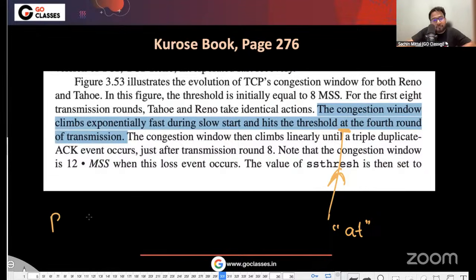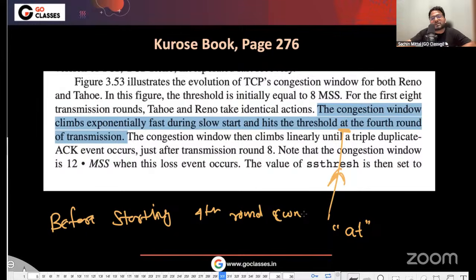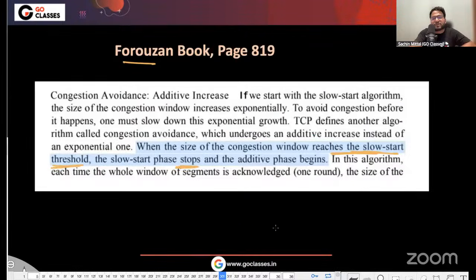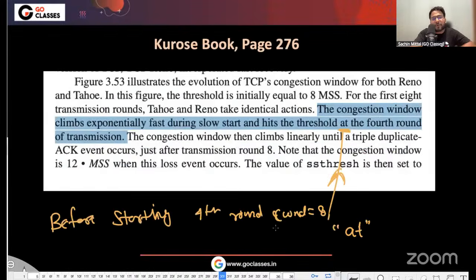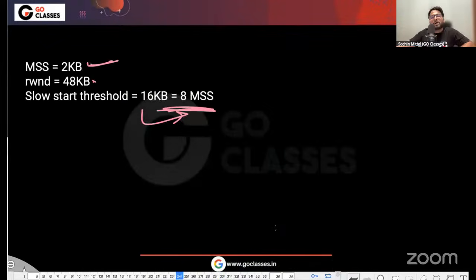So before starting the fourth round, the congestion window size is 8, and the moment the congestion window size is 8, you will reach the congestion avoidance phase. So that is why I will say both are correct answers. Sorry, not both. I mean they have given four as the correct answer, but I think three should be correct.